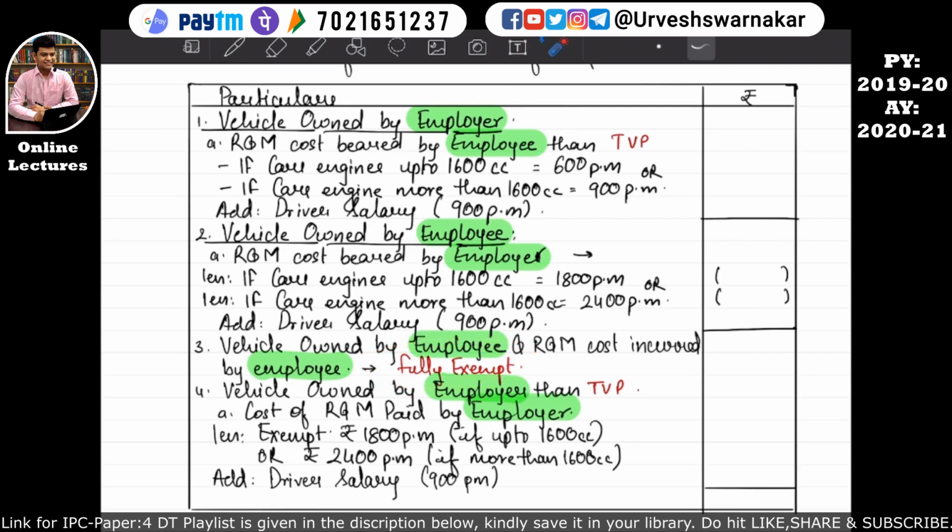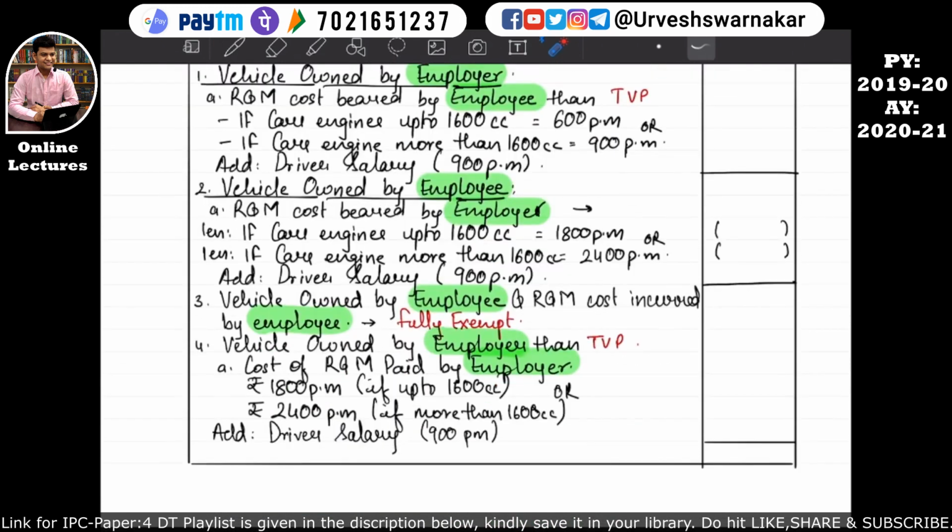So don't get confused, do not remember this point also, because it is quite common sense. You are having your own vehicle and you are bearing all the expenses on that vehicle on your own, so why will that be considered as a perquisite by the employer? I hope this is quite clear to all.